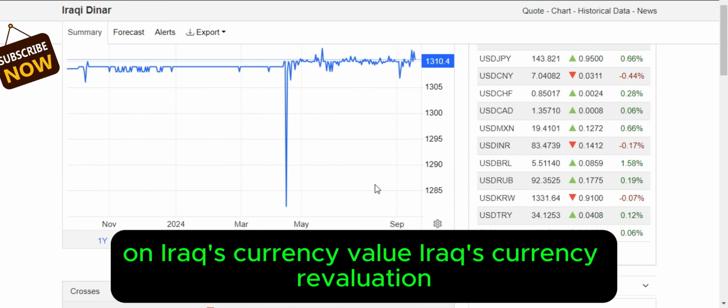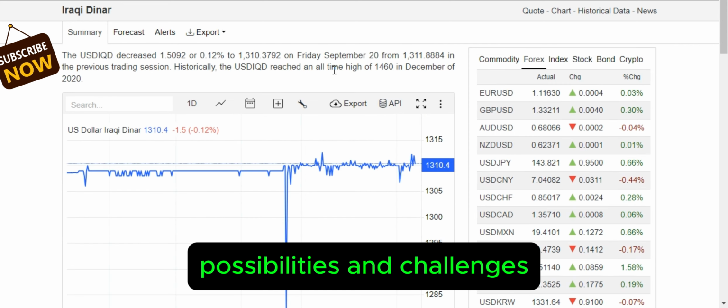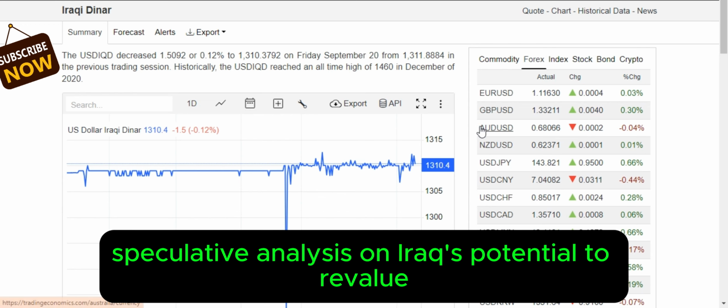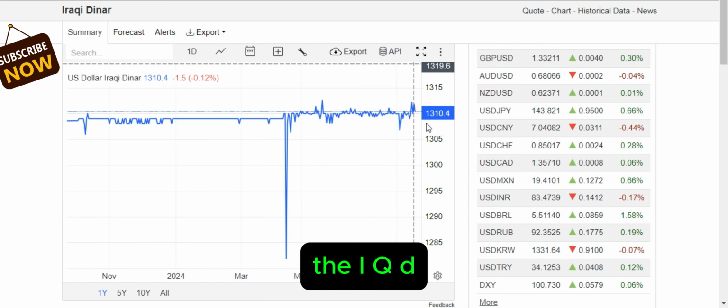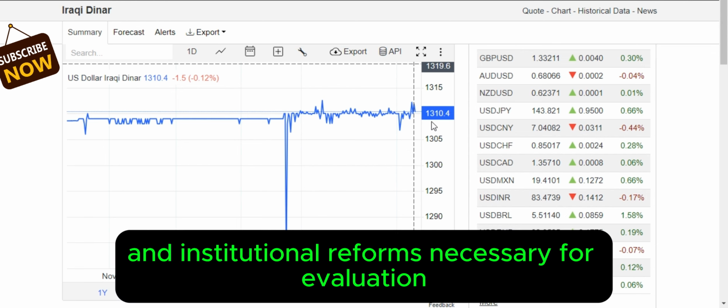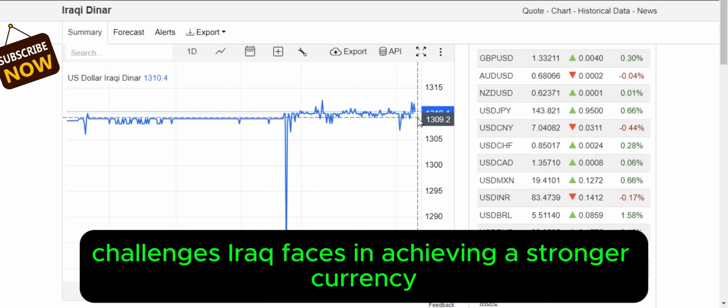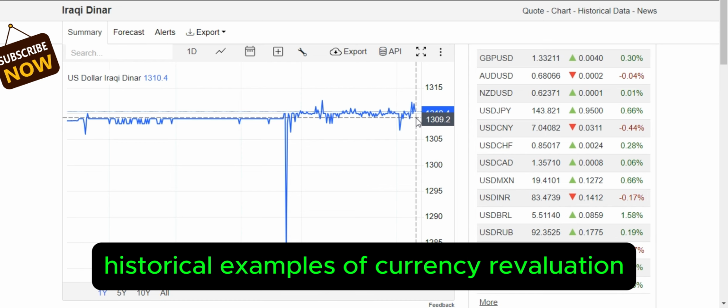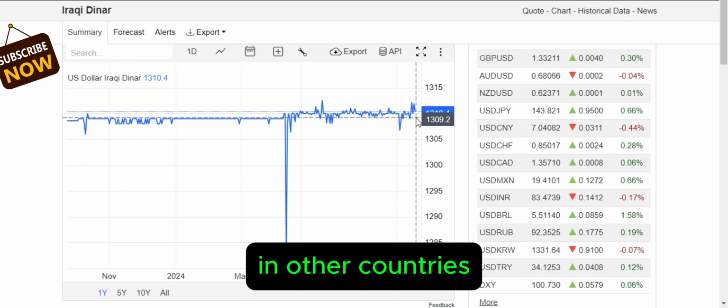Iraq's currency revaluation, possibilities and challenges. Speculative analysis on Iraq's potential to revalue the IQD. Political, economic, and institutional reforms necessary for revaluation, and challenges Iraq faces in achieving a stronger currency. Historical examples of currency revaluation in other countries.